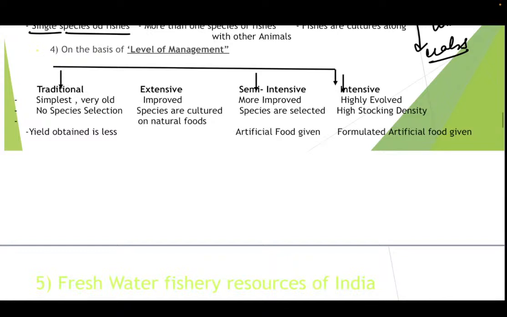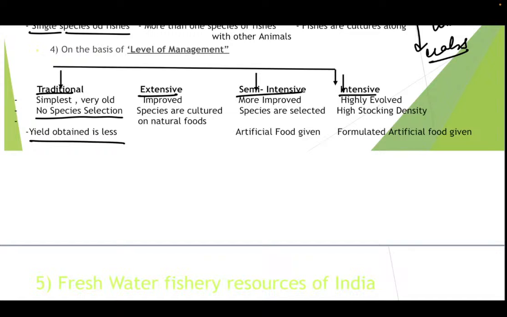Now, on the basis of level of management, it is traditional, extensive, semi intensive, and intensive. So traditional is simplest and very old. In this, no species selection is done. There is no specific species that has to be selected, and the yield obtained is less. However, the extensive system is somewhat improved than the traditional. See, in level of management, we go for a comparative study. We have the comparison between traditional, extensive, semi-intensive, and intensive.